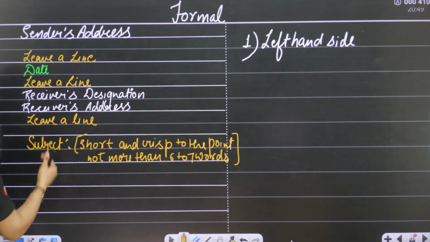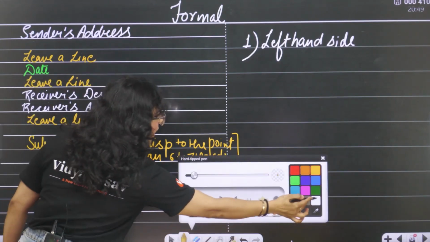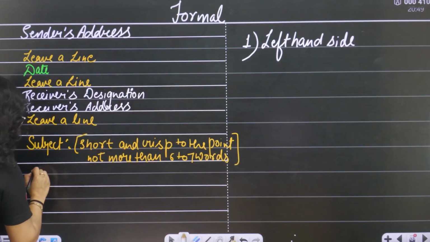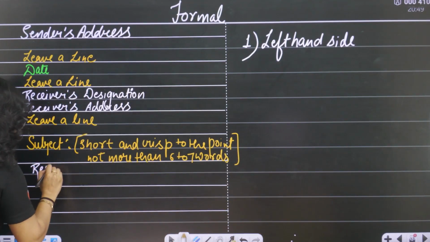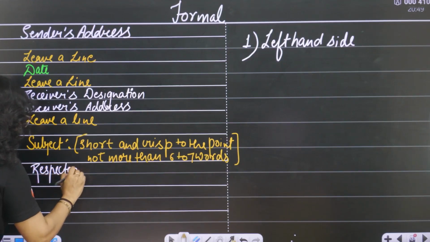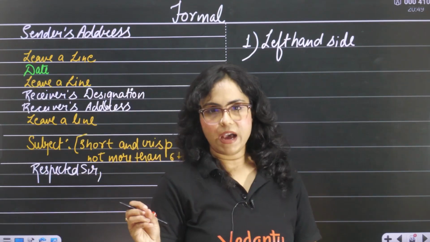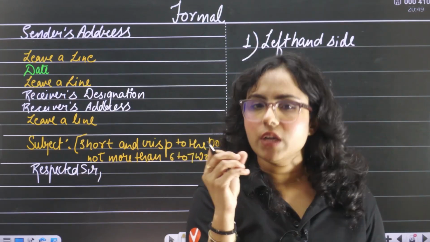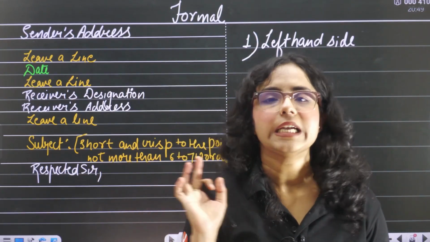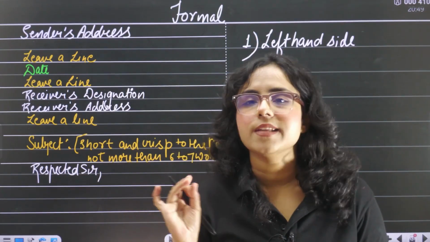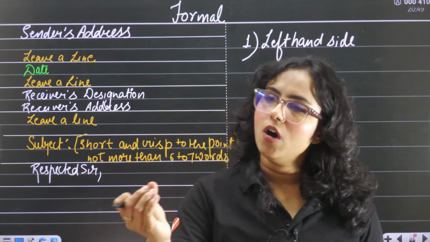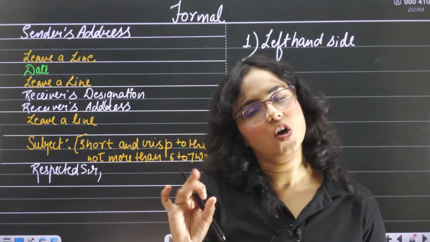Very nice. After that, again, you will leave a line and you will write the salutation, like respected sir. You can write sir, you can write ma'am, you can write respected sir, you can write respected ma'am. It's completely up to you. I suggest my students write just sir or ma'am.